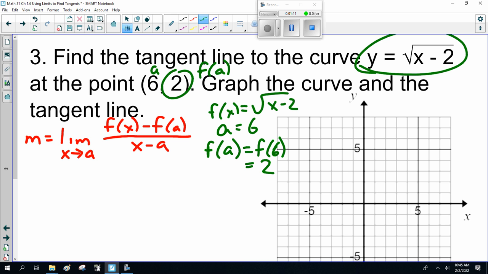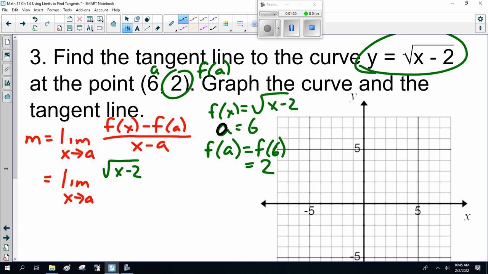Now I can plug in 6 to the equation. 6 minus 2 is 4. The square root of 4 is 2. So that's the limit as x approaches a. f of x is the square root of x minus 2.